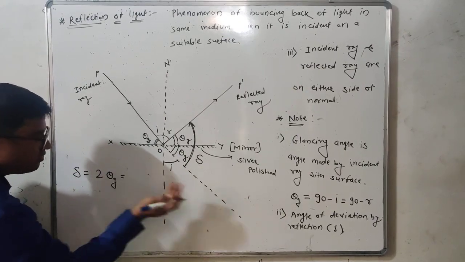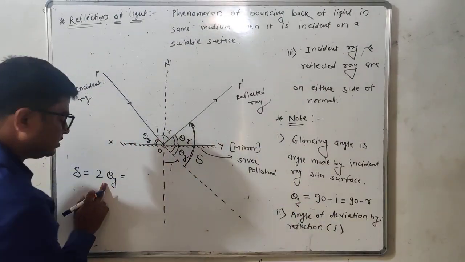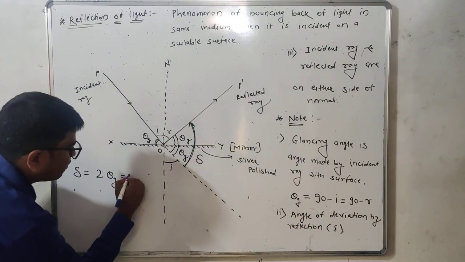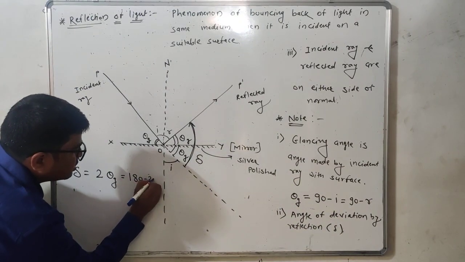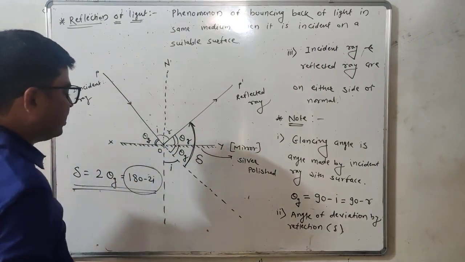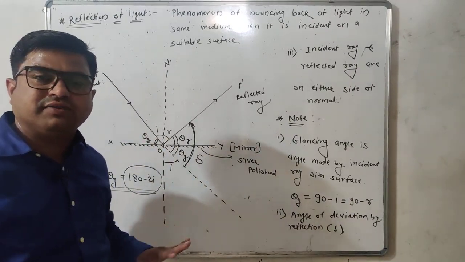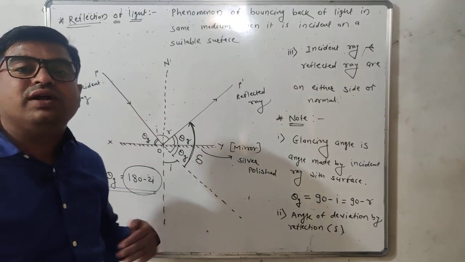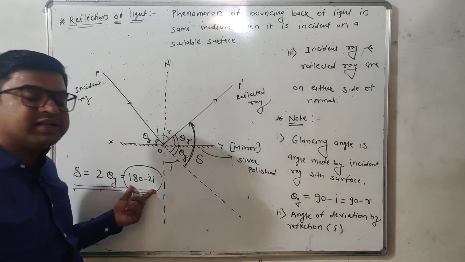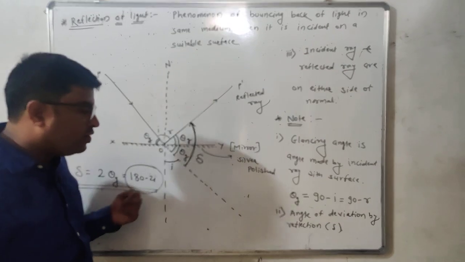Now in terms of angle of incidence, if theta g is 90 minus I, we can write 180 minus 2I. This is the total angle of deviation produced by reflection. Whenever a ray of light is incident on any reflecting surface, that surface will deviate the ray of light from its original path through an angle of 180 minus twice I. Understand?